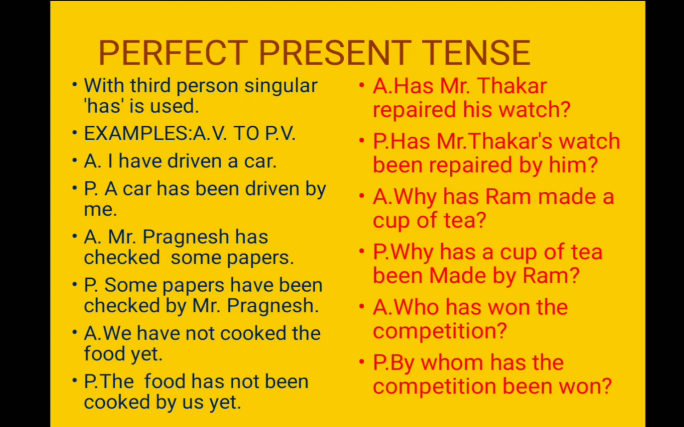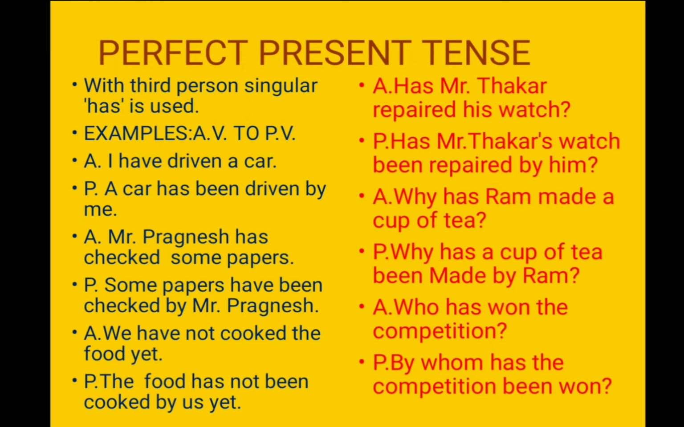Friends, interrogative sentences have a little bit different sentence pattern than the assertive one. So let's see the example of interrogative sentences also. Has Mr. Thakur repaired his watch? That one is active. In passive, his watch is the object. So we can't use the pronoun in the beginning of the sentence. So we have to use: Has Mr. Thakur's watch been repaired by him? Question mark. His is used for Mr. Thakur.